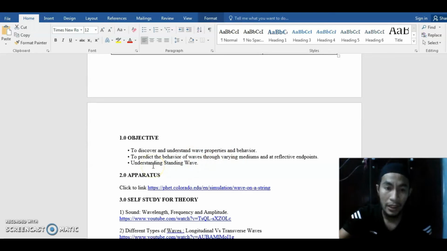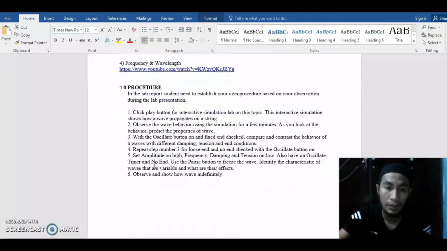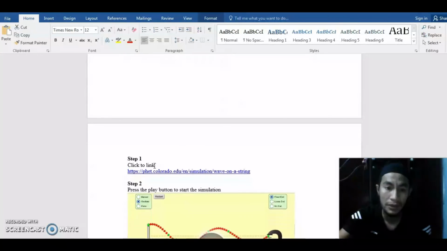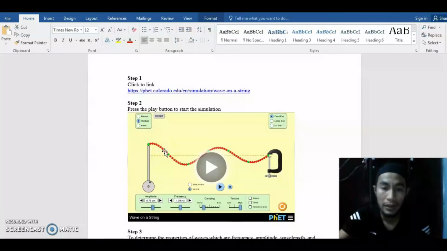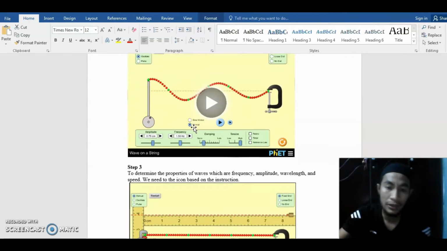Next, understanding standing waves. For the procedure of this lab, first we need to click the link given in the lab sheet, and after that the icon of the simulation will display on our desktop, so we can press the play button to start the simulation.